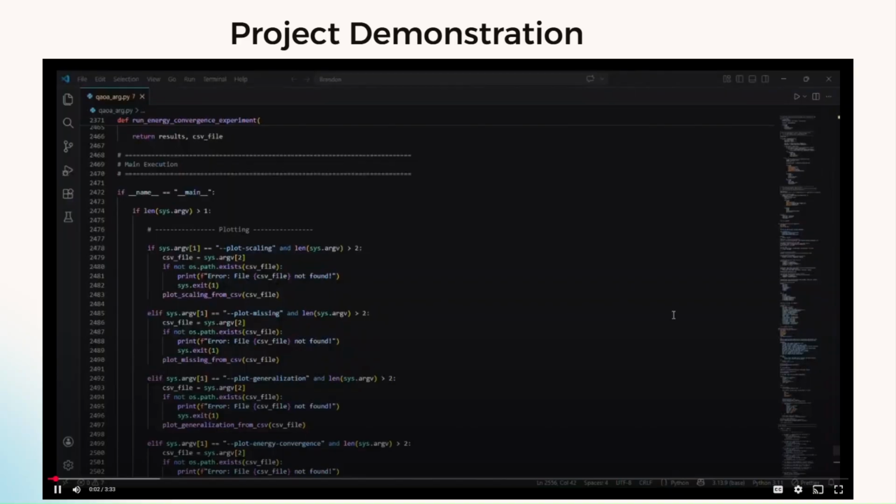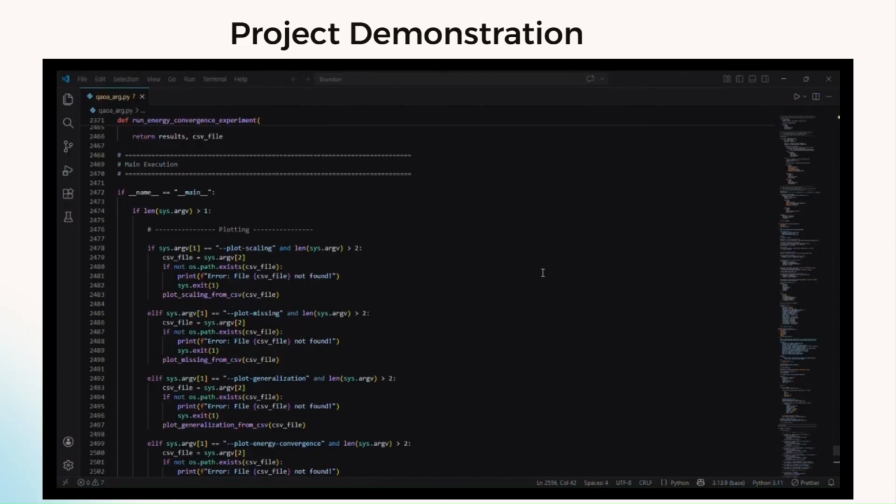Hello everyone, my name is Brandon and I will be conducting the live demonstration of our quantum optimization project. Here we find ourselves in the main execution at the very bottom of our program file. I know in the previous slides my other team members have already discussed the different experiments that we run for this program to evaluate the different metrics between classical methods and our QAOA, as well as generating an ARG structure.